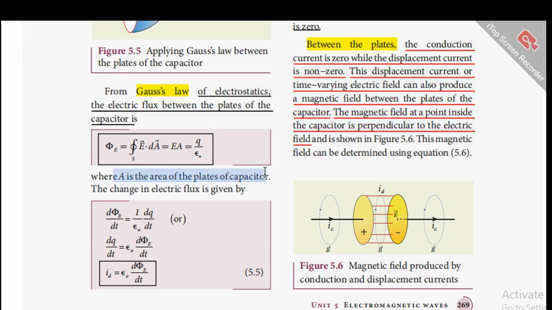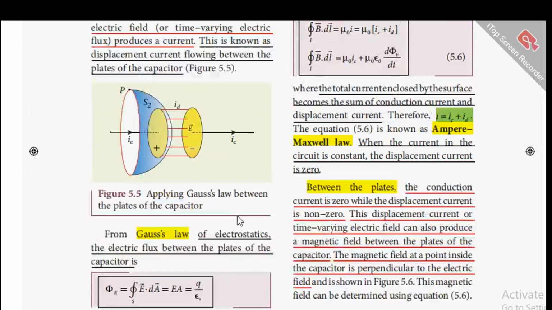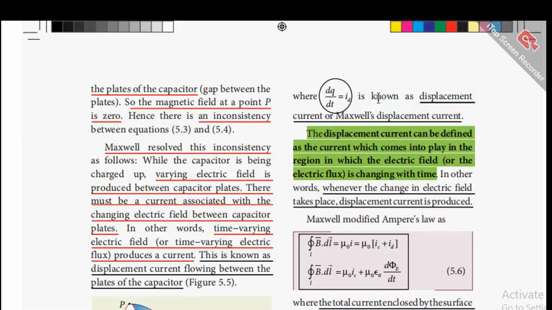The change in electric flux is given by d phi E by dt equal to 1 by epsilon naught dq by dt, and that can be written as dq by dt equal to epsilon naught d phi E by dt. Therefore, ID, the displacement current, is given by epsilon naught d phi E by dt. This dq by dt is the displacement current or Maxwell's displacement current.